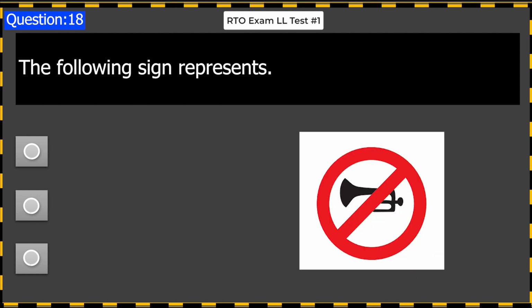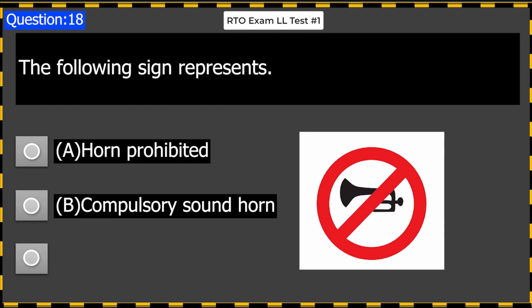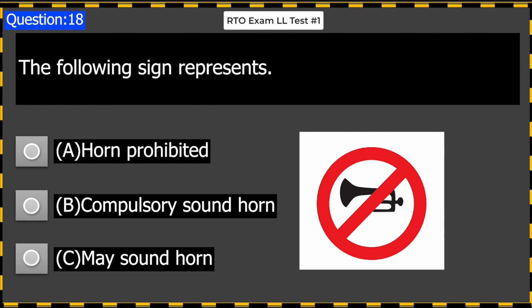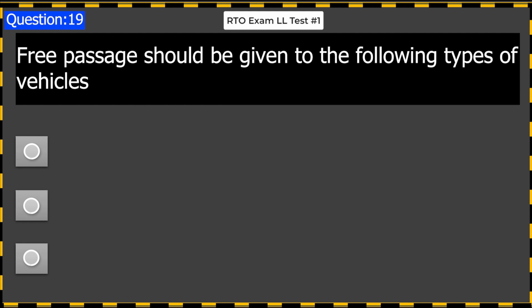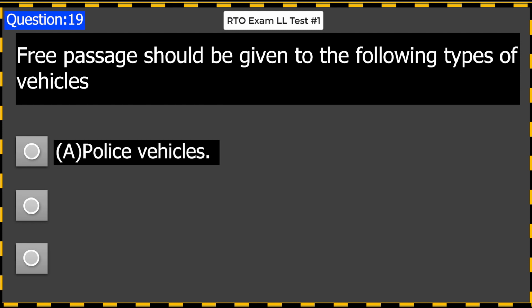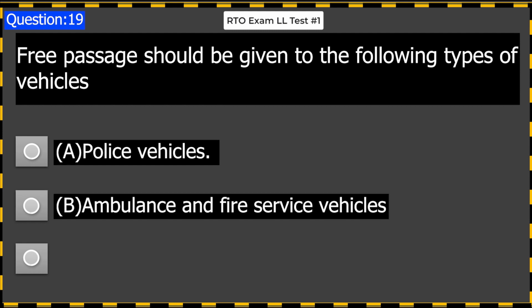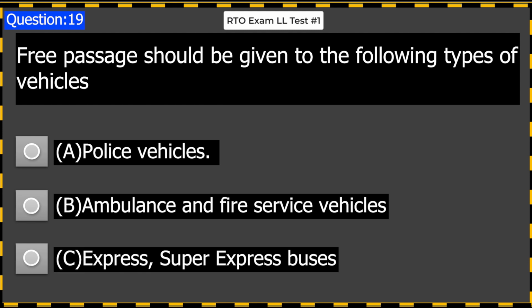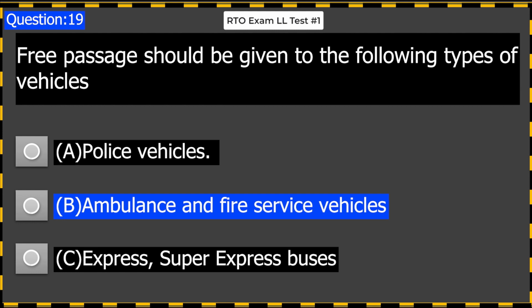The following sign represents A. Horn prohibited. B. Compulsory sound horn. C. May sound horn. Answer A. Horn prohibited. Free passage should be given to the following types of vehicles. A. Police vehicles. B. Ambulance and fire service vehicles. C. Express, super express buses. Answer B. Ambulance and fire service vehicles.